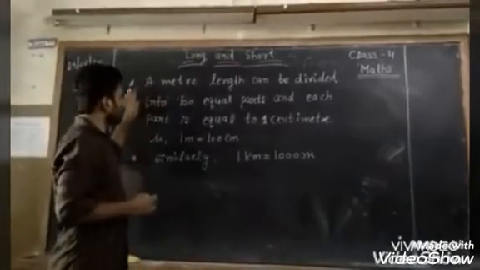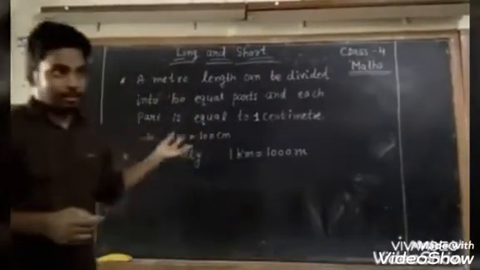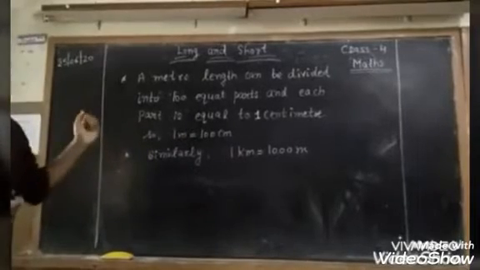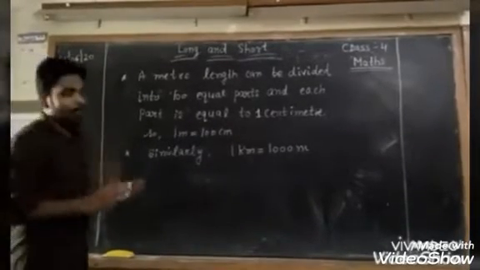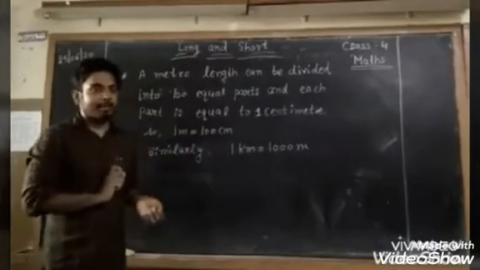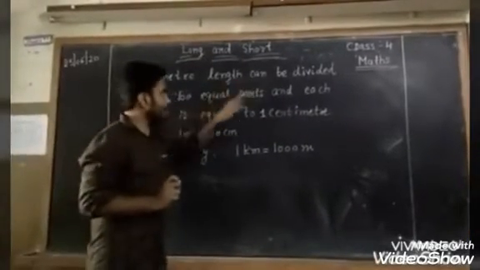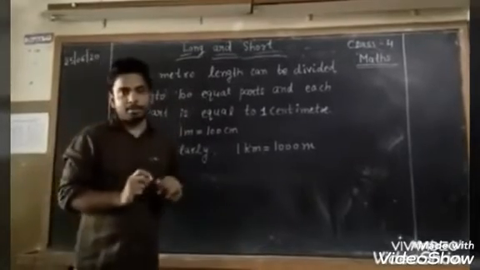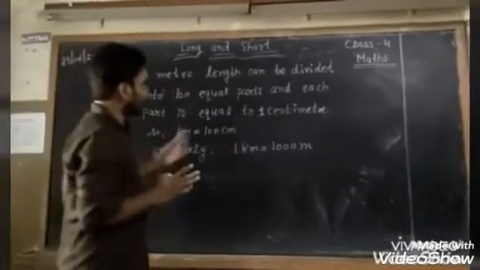Now we will discuss about the relationship between meter and centimeter. So a meter length can be divided into 100 equal parts. 1 meter length can be divided into 100 equal parts and each part is equal to 1 centimeter.